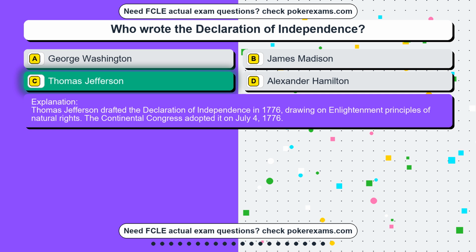Thomas Jefferson drafted the Declaration of Independence in 1776, drawing on Enlightenment principles of natural rights. The Continental Congress adopted it on July 4, 1776.